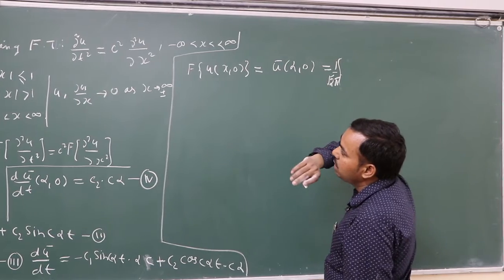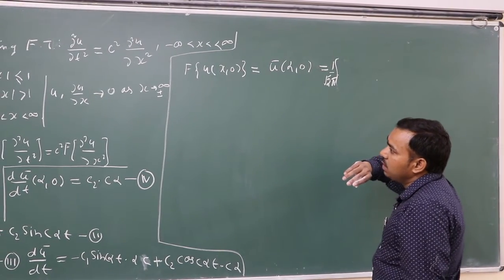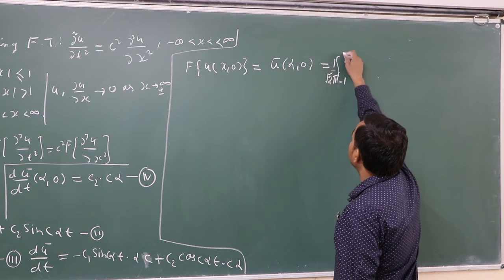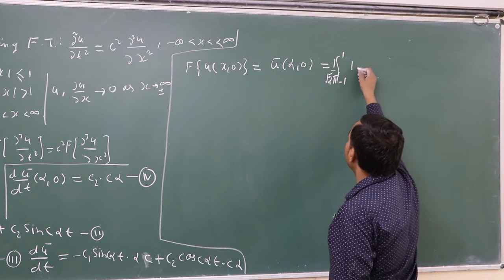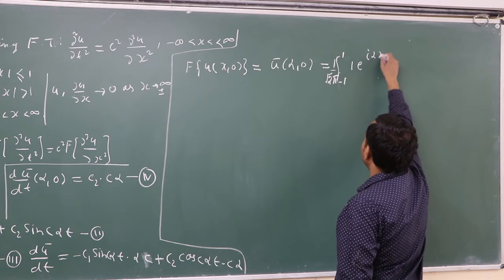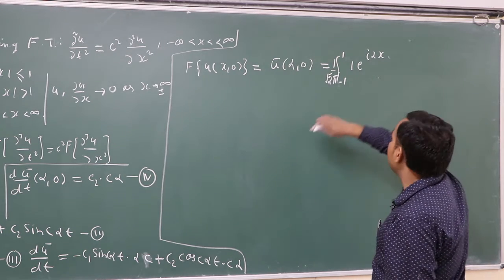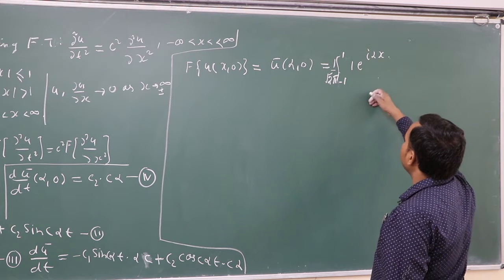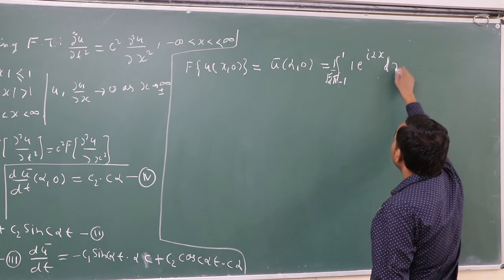But given that mod x is less than 1, it becomes the integral from minus 1 to 1 of e to the power i alpha x, and for other values u(x, 0) equals 0, so no need to write dx.